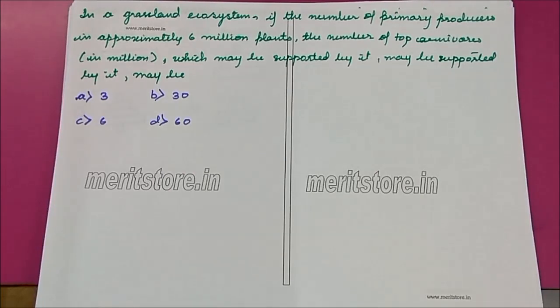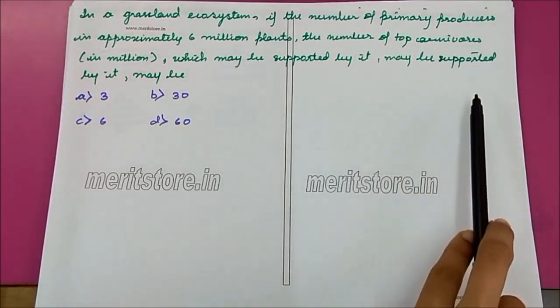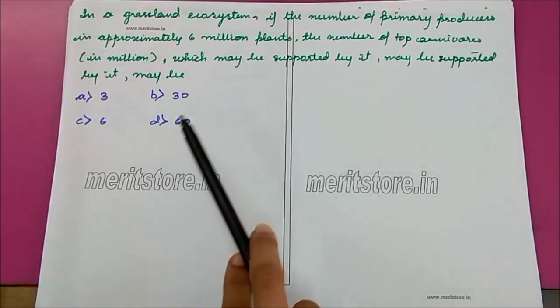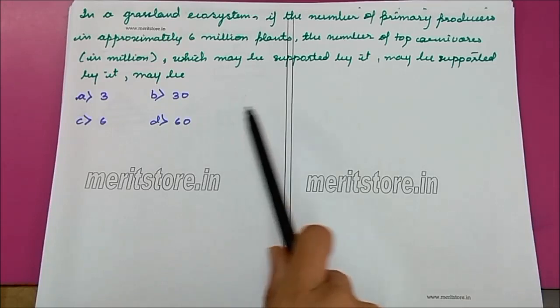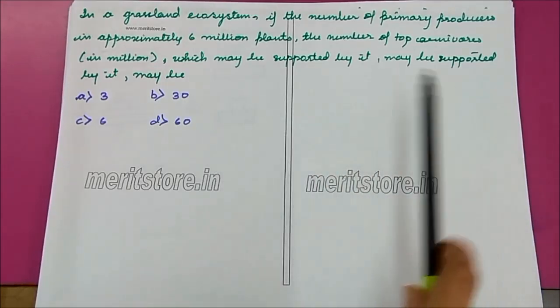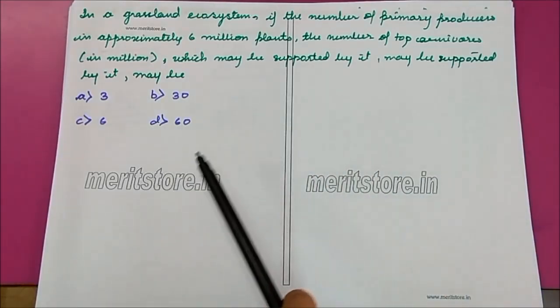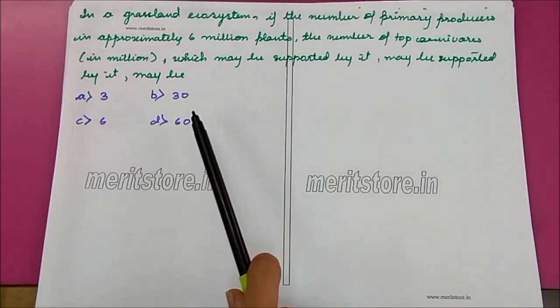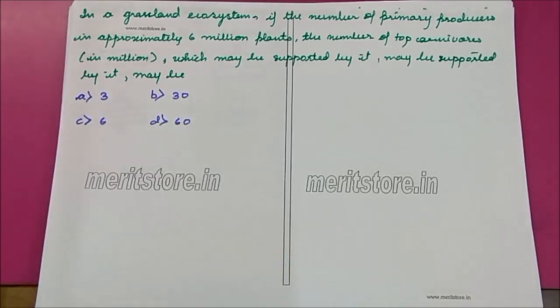In a grassland ecosystem, if the number of primary producers is approximately 6 million plants, the number of top carnivores in millions which may be supported by it will be: options 3, 36, 60.